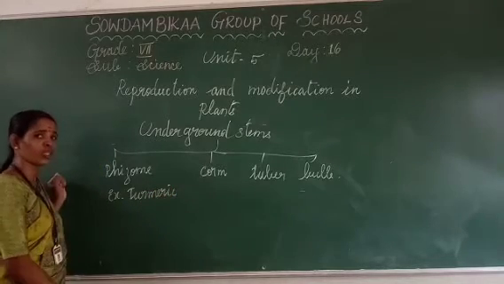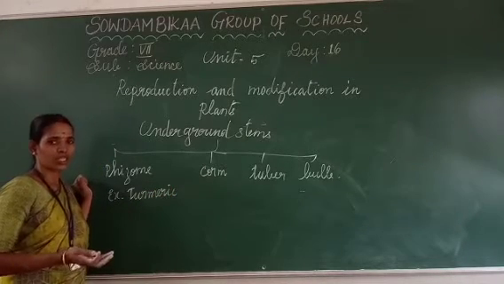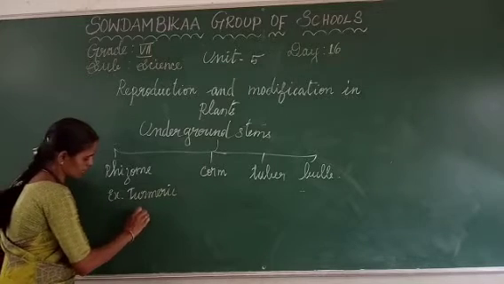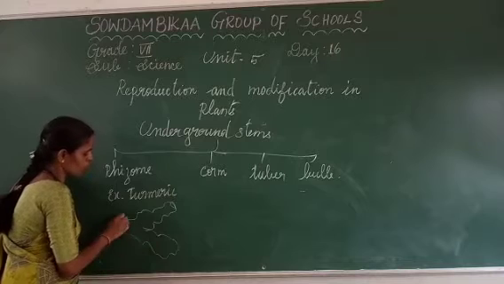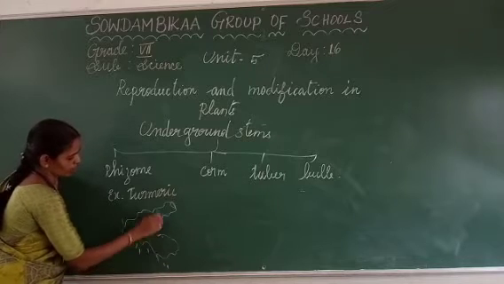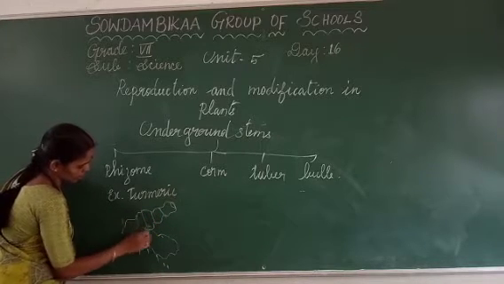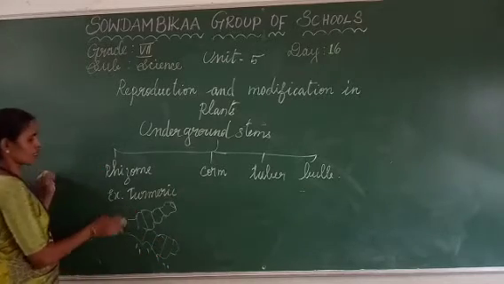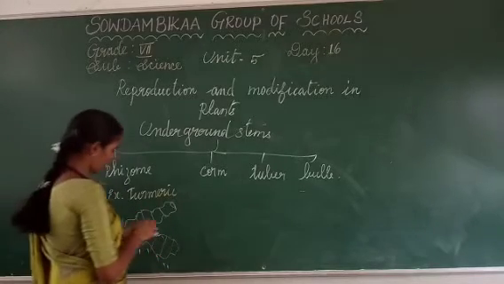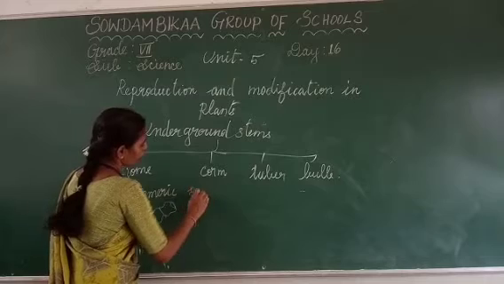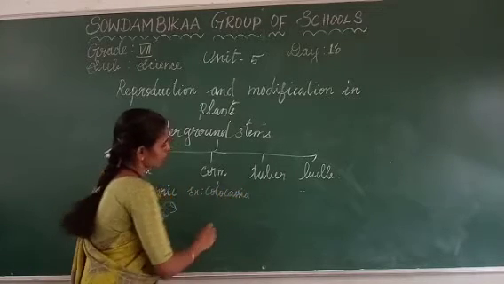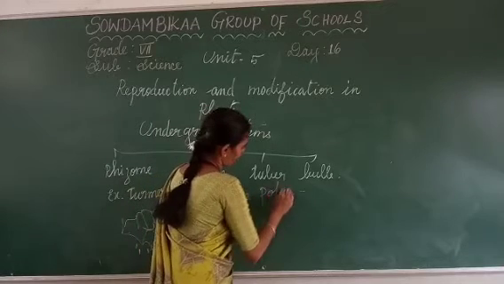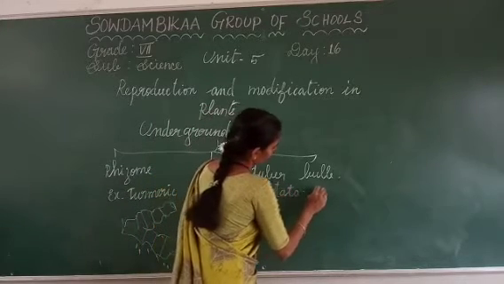Already we have seen, no, in the turmeric fleshy leaves are there. That is nodes or internodes. Like that only it will be grown. The roots are also there. The scaly leaves are present on the surface of the region also. So the corm, we can give the example of colocasia; tuber, potato; bulb, onion.